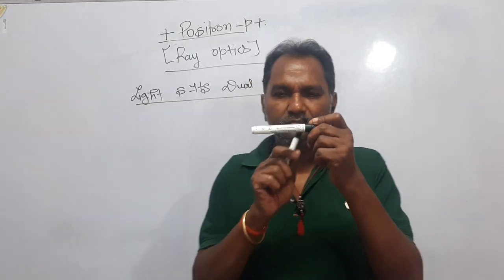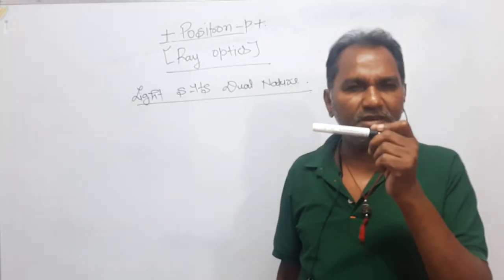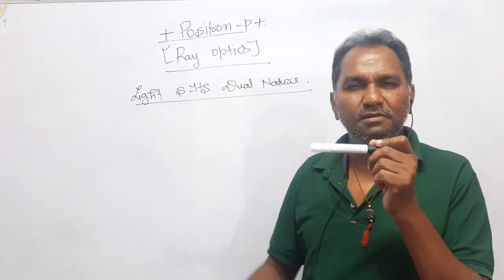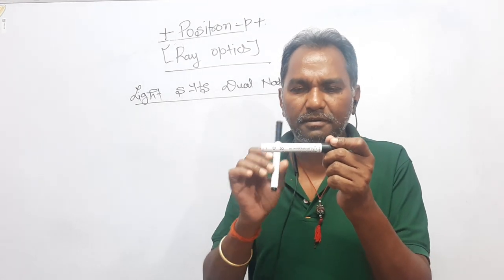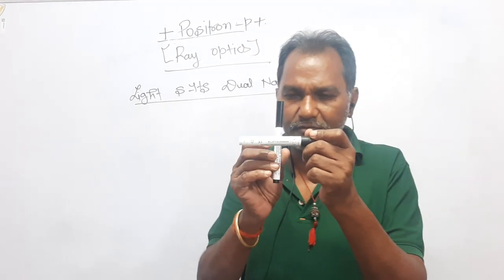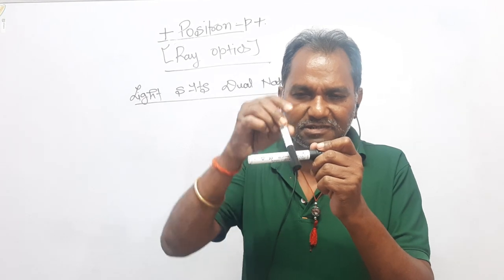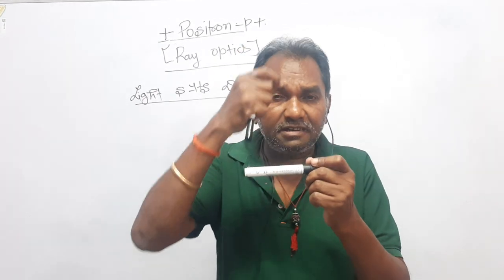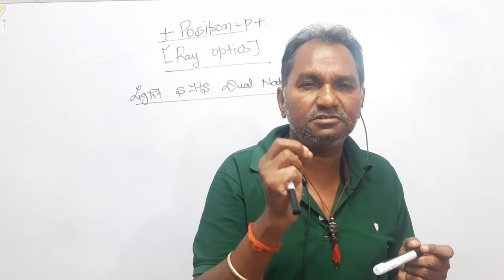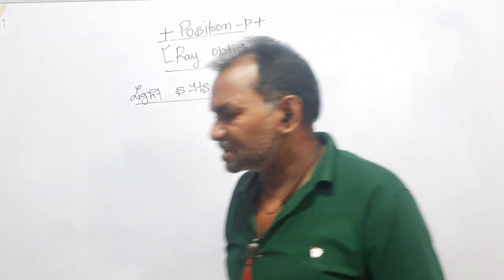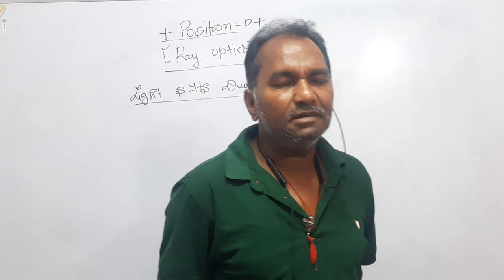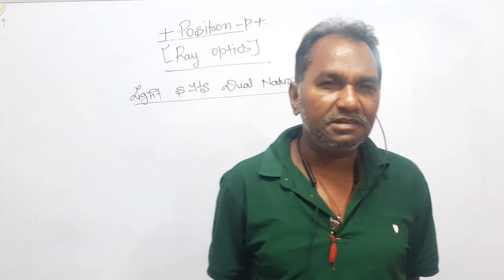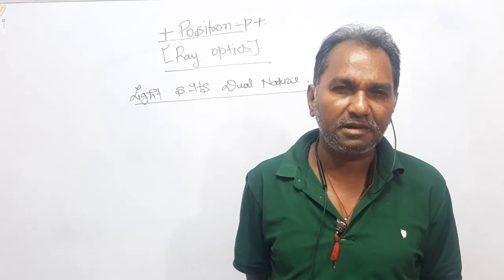For example, let a wave be moving in this way, in the positive x direction, and the particles of the medium begin to vibrate perpendicular to the propagation of the wave like this. So in 360 degrees, infinite vibrations are possible, and such a wave is said to be a transverse wave. And our light is a transverse electromagnetic wave.